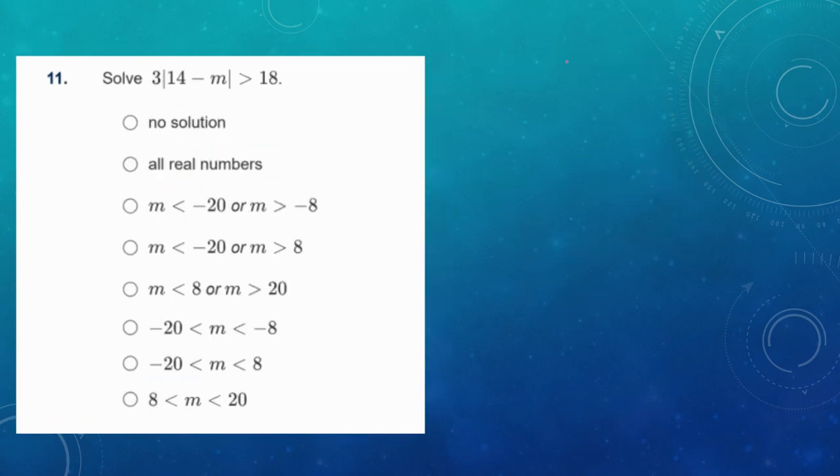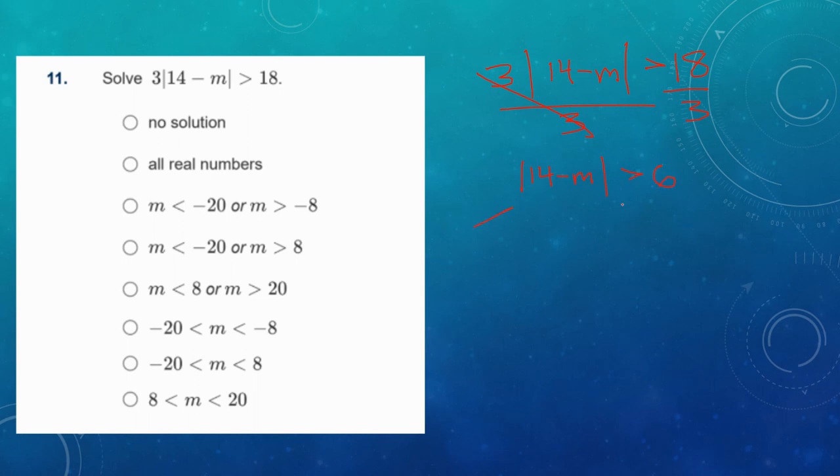Okay, problem 11. Solve. We've got 3 times the absolute value of 14 minus m is greater than 18. This is a great problem because it requires an extra step. Okay, first we isolate. Step 1, divide by 3. Now, if this was a -3, we would have to reverse our symbol. It isn't though, so we're just going to leave it the same. 14 minus m is greater than 6.